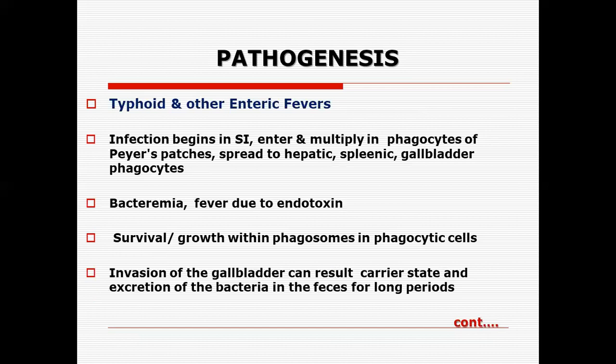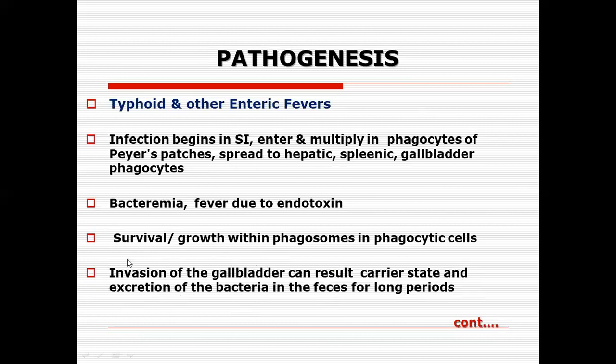pathogenic outcomes that we have to keep in mind is that the patient becomes a carrier. Once infected or having disease of Salmonella typhi, the patient becomes a carrier, and goes on excreting the bacteria in the feces for a long period of time. The organism lodges in the gallbladder, and this is perhaps the most important component of the pathogenesis of Salmonella typhi.